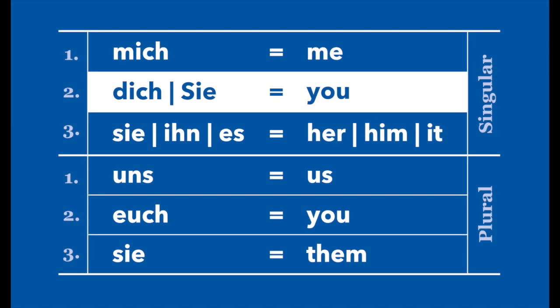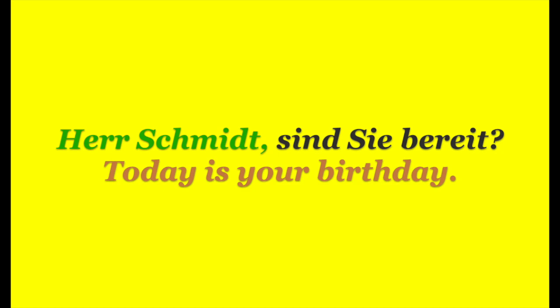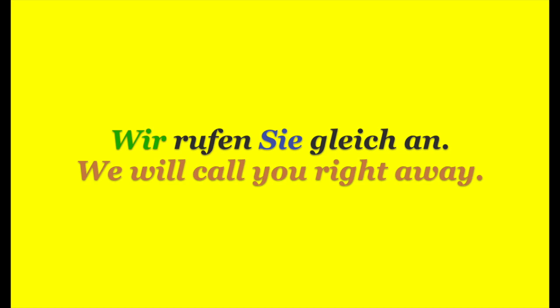The formal approach will be Sie. If we take the example from before, Herr Schmidt, sind Sie bereit? Wir rufen Sie gleich an. Formal approach, a form of politeness. So we would have Mr. Schmidt, are you ready? We will call whom? We will call you. You, in this case, if we talk to someone using the formal approach, Sie, it's always written with a capital letter.